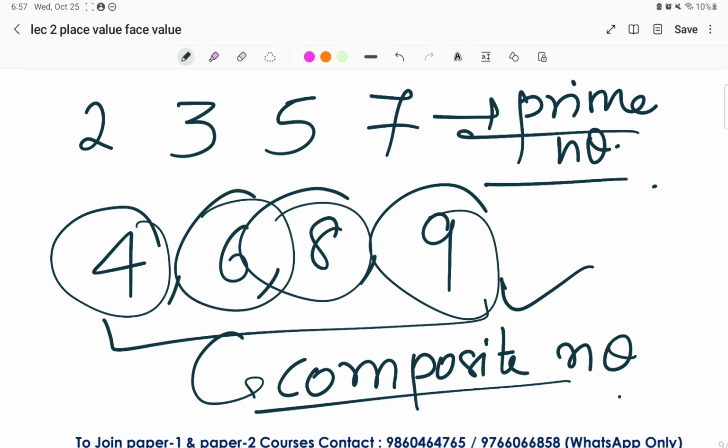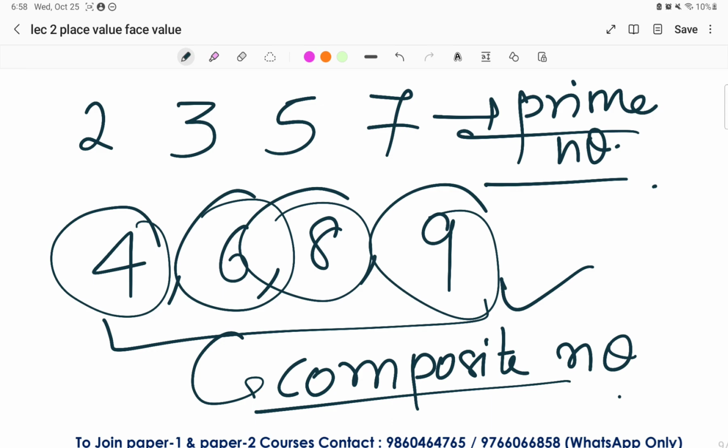The homework that I want to give you for today is to make a list of all the prime numbers and the composite numbers. Why I'm telling you this: in the previous year question paper, one question had been asked about how many prime numbers are from 0 to 100. How many prime numbers are up to 100? How many composite numbers are up to 100? How many composite numbers are between 0 to 50? How many prime numbers are between 0 to 50?